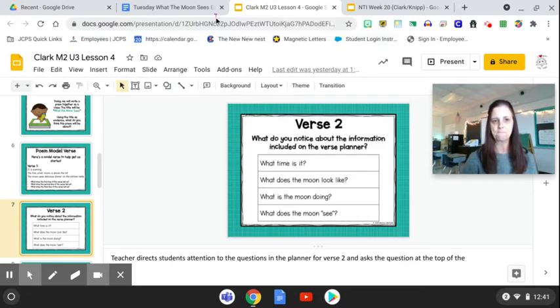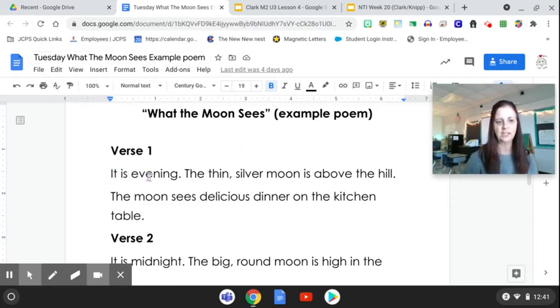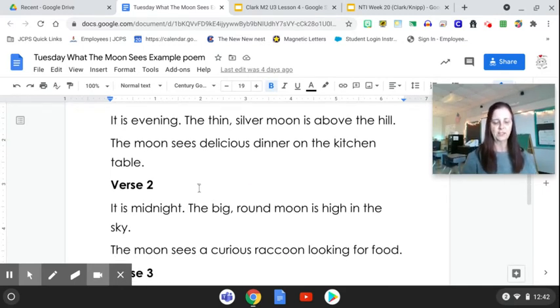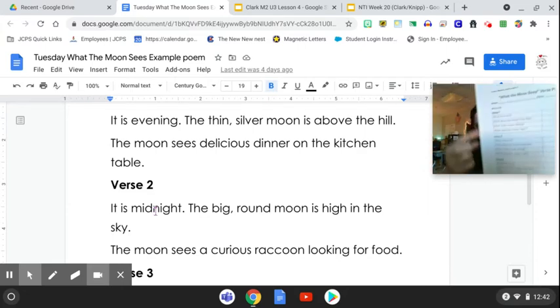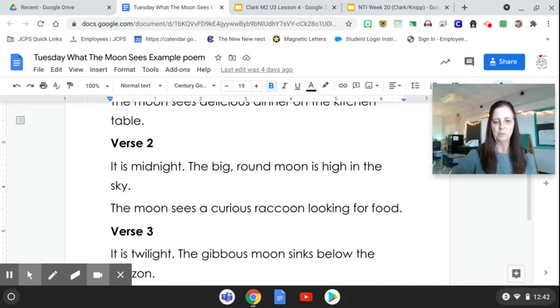So let's go and look at our poem. Here we go. It'll be called Tuesday, What the Moon Sees example poem. So there's the first verse. It is evening. The thin silver moon is above the hill. The moon sees delicious dinner on the kitchen table. And so then you would have to take verse 2. First you have to write verse 1 in there, in the blanks, okay? And then verse 2 is, it is midnight. The big round moon is high in the sky. The moon sees a curious raccoon looking for food.